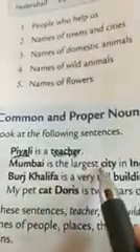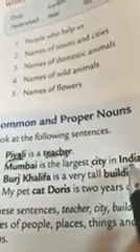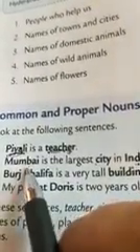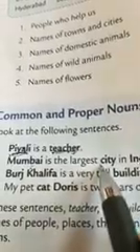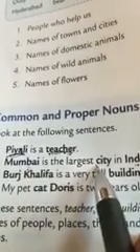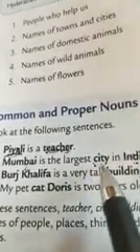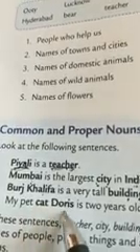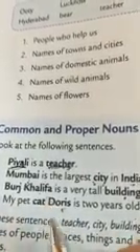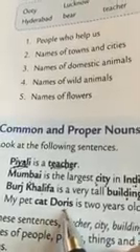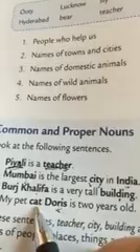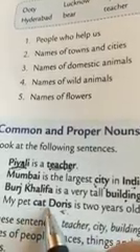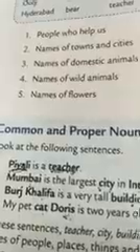Mumbai and city and India. So India is the name of a particular country. Mumbai is the name of a particular place, and city refers to all cities. So Mumbai and India are proper nouns, whereas city is a common noun. Same for here. Burj Khalifa will be a proper noun and building will be a common noun. Cat will be a common noun, and Doris, the name given to my pet cat, is a proper noun. So now you know about the proper noun and the common noun. So let's define it.